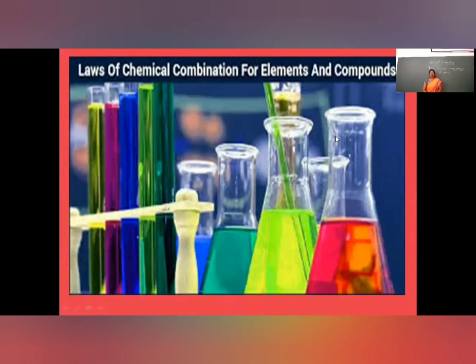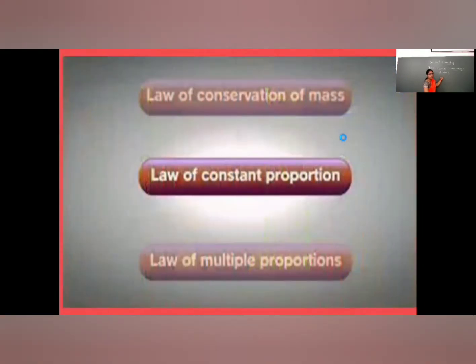Today we are going to learn the law of chemical combinations for elements and compounds. Chemical combination means a combination of atoms to form molecules or compounds, or molecules to form matter. So there are some laws which are classified with the different combinations of these elements and compounds. There are three main laws given by the scientists: law of conservation of mass, law of constant proportion, and law of multiple proportion. Out of these three, the law of conservation of mass we are going to discuss.